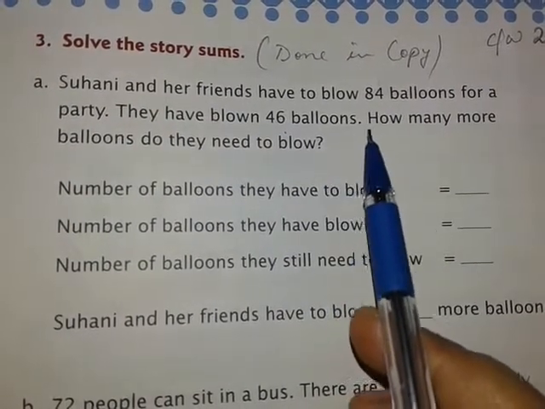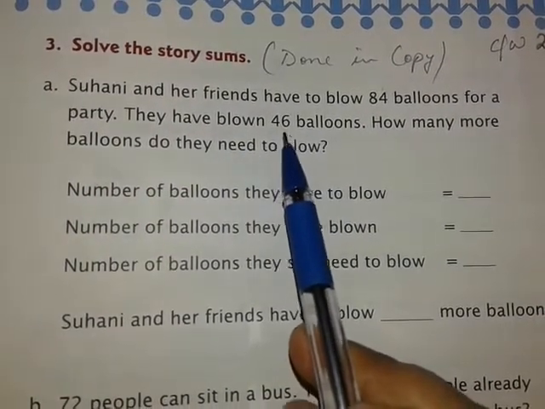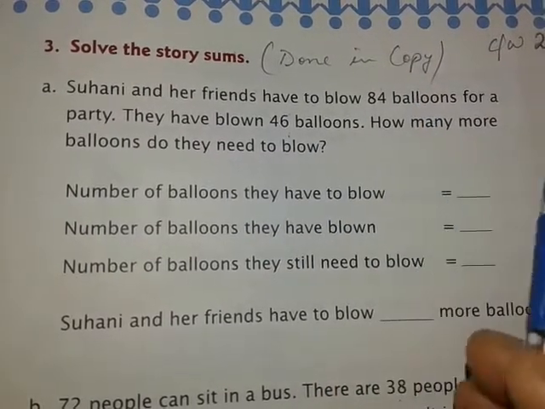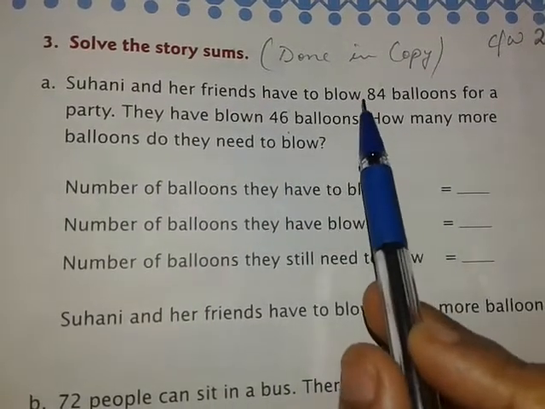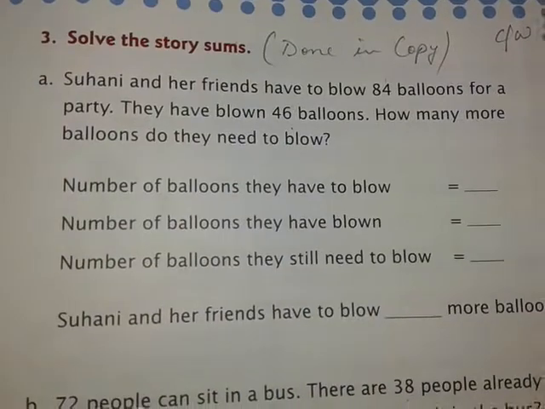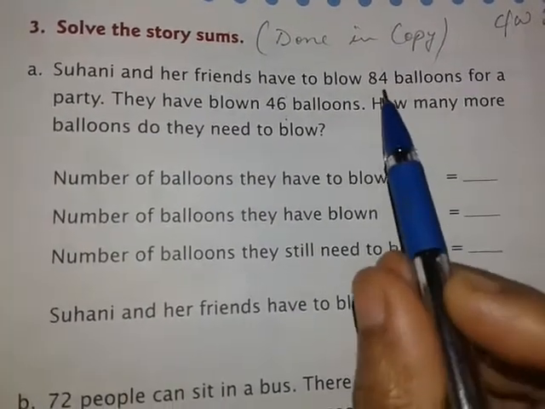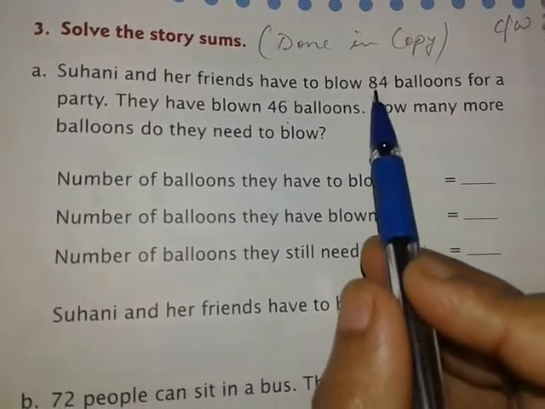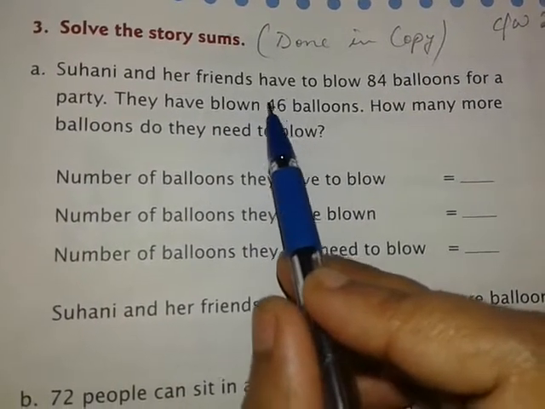Now Suhani and her friends want to blow 84 balloons. They have already blown 46 balloons. So this is the word that we are going to work with. The item, the object, is balloons. And these are the numbers: 84 and 46. So you will have to understand that the statement will be regarding balloons, and we will write what the numbers are. This is the number of balloons, 84. This is also the number of balloons, 46.